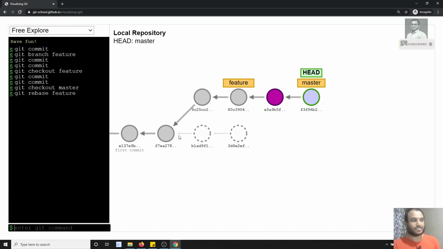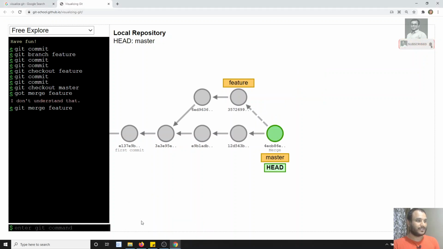After some time, this one will be garbage collected. Git automatically does the garbage collection, and it will remove these 2 commits. So what git rebase does is, merge preserves the history, so the commits from which they came are preserved here.